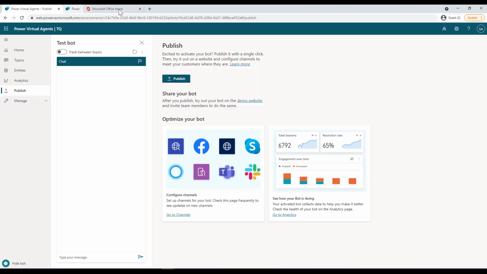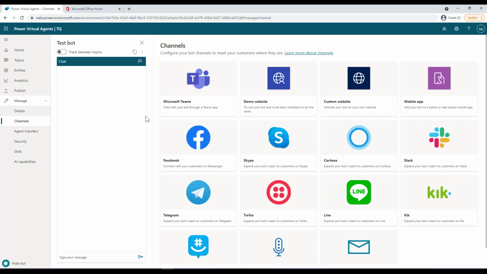Or what you can do is you can go to this manage section and click on channels. Now this channels is the bot channels area where the bot will be available in various channels, for example, Teams, Facebook, demo website, custom website, and whatnot. If you want to go to that demo website that we just saw earlier, you can also click over here.